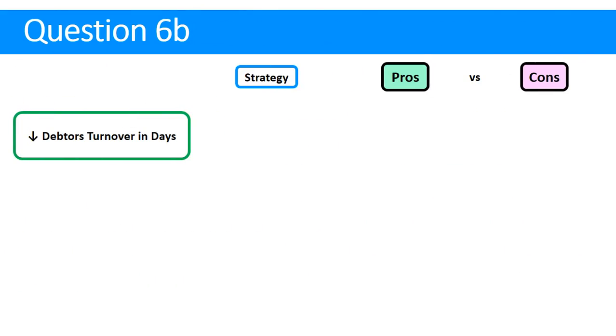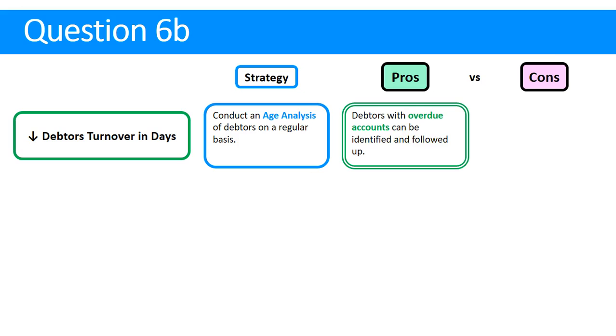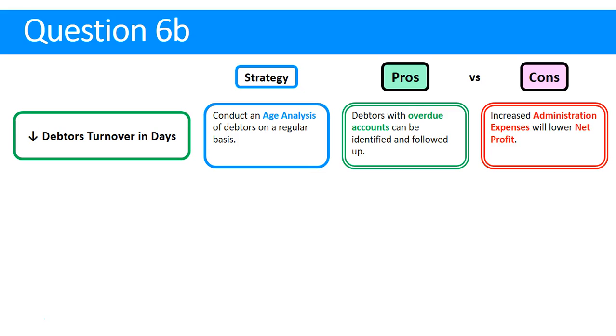One more strategy to decrease debtors turnover is we could conduct an age analysis of debtors. So that's a topic we've covered during the year. The pro is obviously we can look at how many days our debtors are taking to pay and where each debtor sits. Are they in from 0 to 30, 31 to 60, 61 to 90 days, etc. And we can then identify any problem debtors and follow them up. The con with that is we're going to have to hire somebody to do it, so that'll increase our admin expenses, which will also lower our net profit. So there's 5 strategies we've gone through, and that's just to talk about how to decrease debtors turnover.